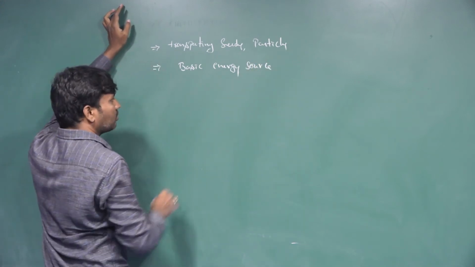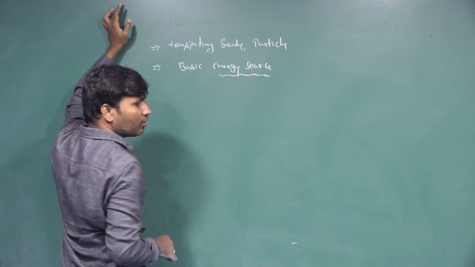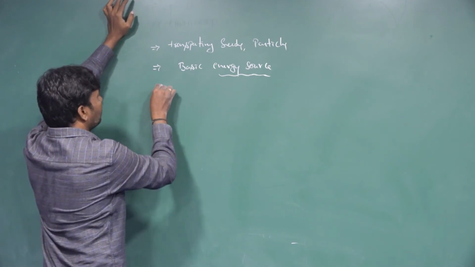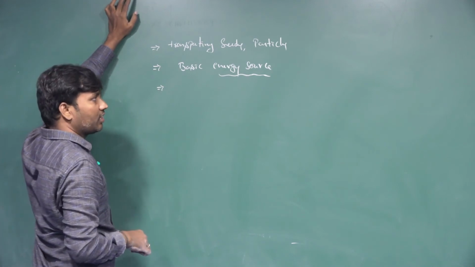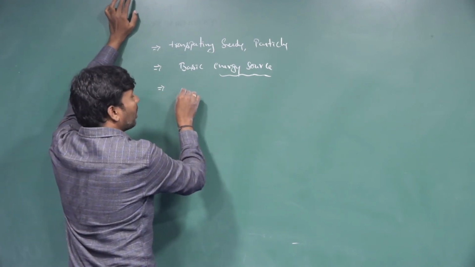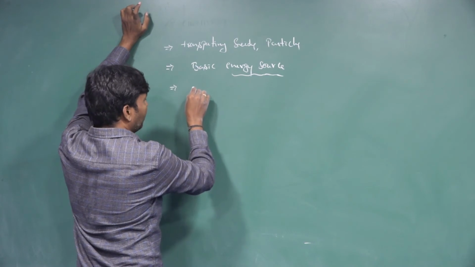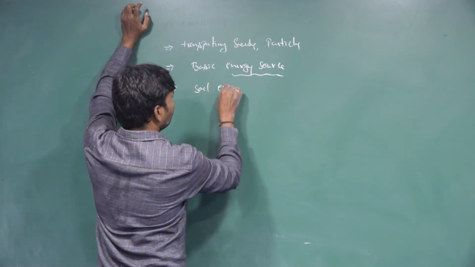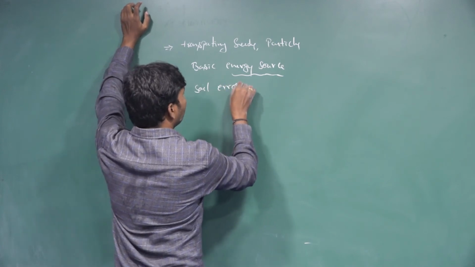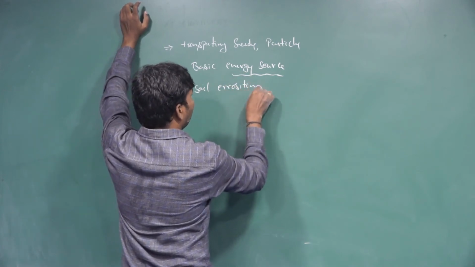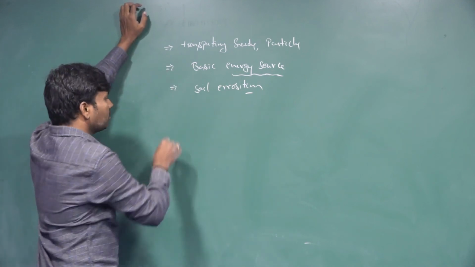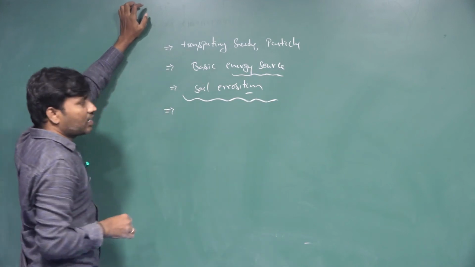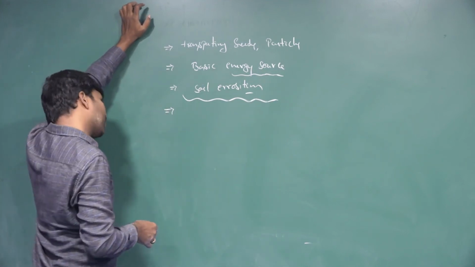Nowadays we use conventional energy sources, and one of the basic sources is the wind. The high speed airflow, the wind, is also causing soil erosion. So these are the characteristics of the wind and the wind flow.